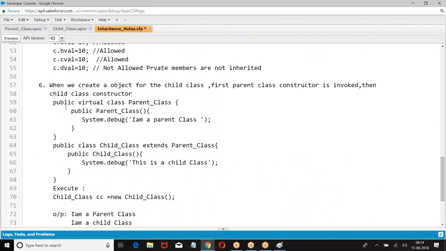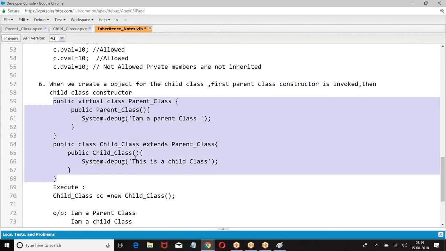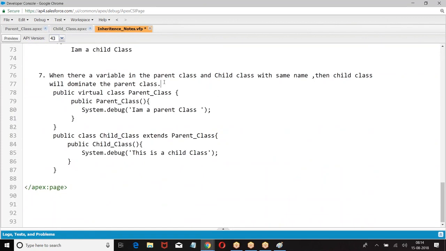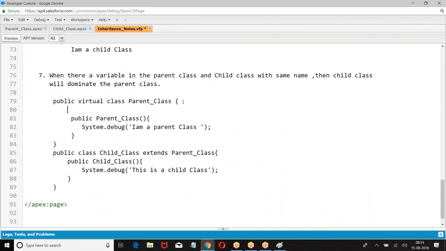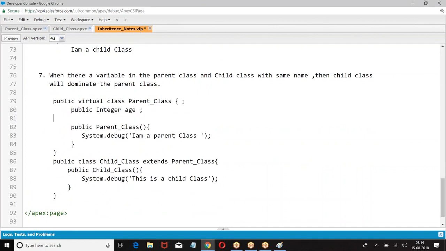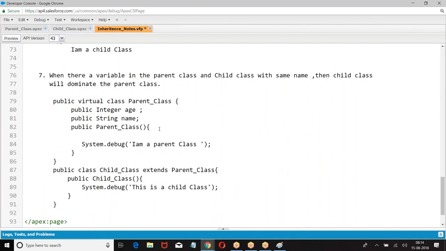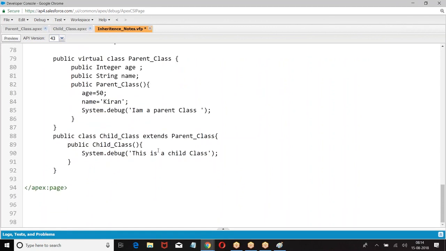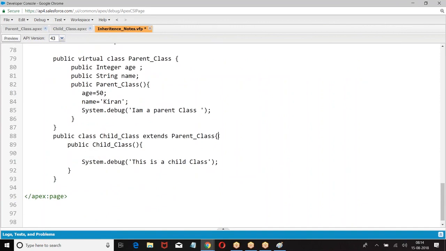Then same story. In the child class I have a variable.